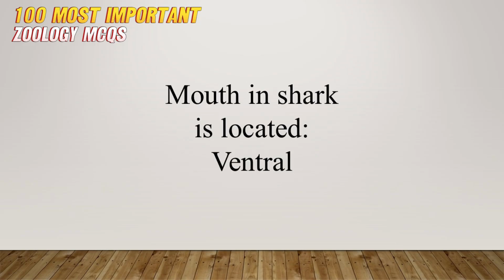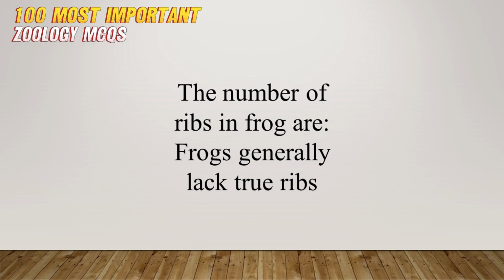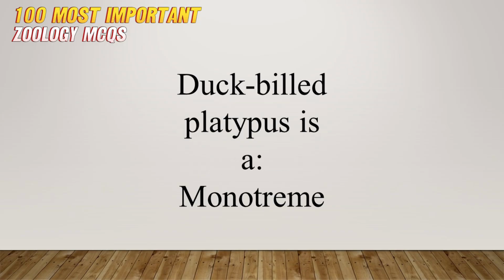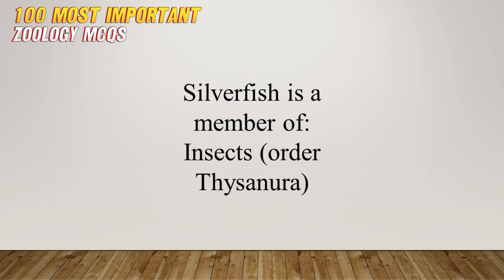Mouth in shark is located ventral. The number of ribs in frog: none of these, frogs generally lack true ribs. Earthworm is dissected from the dorsal side. Duck-billed platypus is a monotreme. Silverfish is a member of insects, order Thysanura.